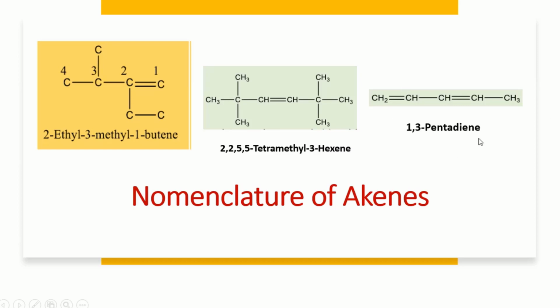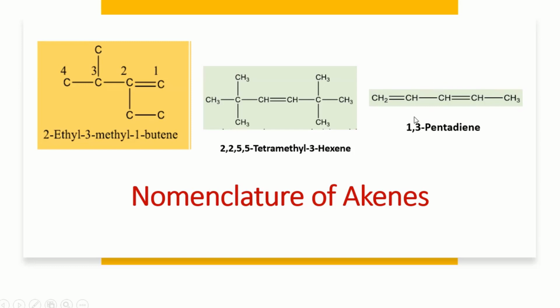And look at this molecule. We have 2 double bonds. Because we have 2 double bonds, it will be a diene. So first we number. We will number from the left. Why? Because the carbon double bond is at the number 1 position. So 1, 2, 3, 4, and 5. So this is a 1 and this is a 3. So the double bond is present at carbon number 1 and at carbon number 3.